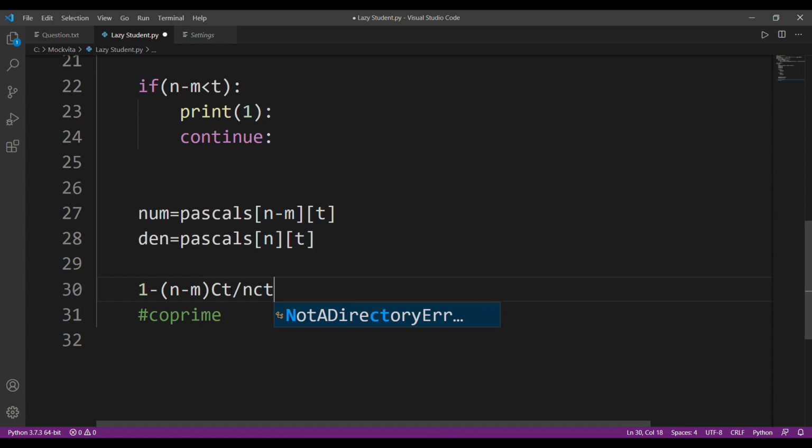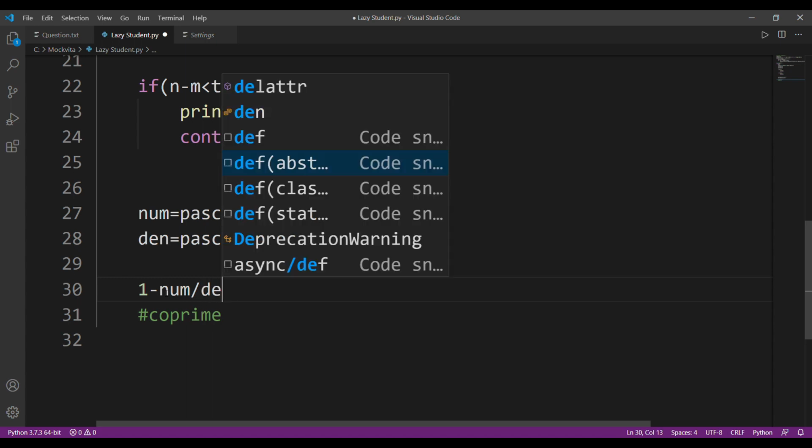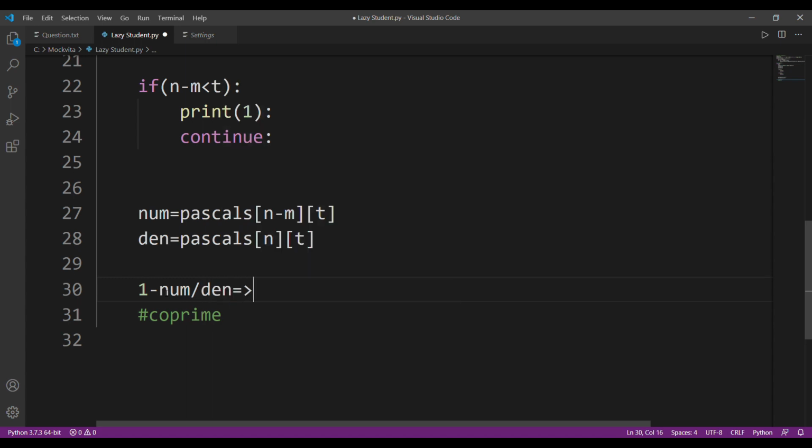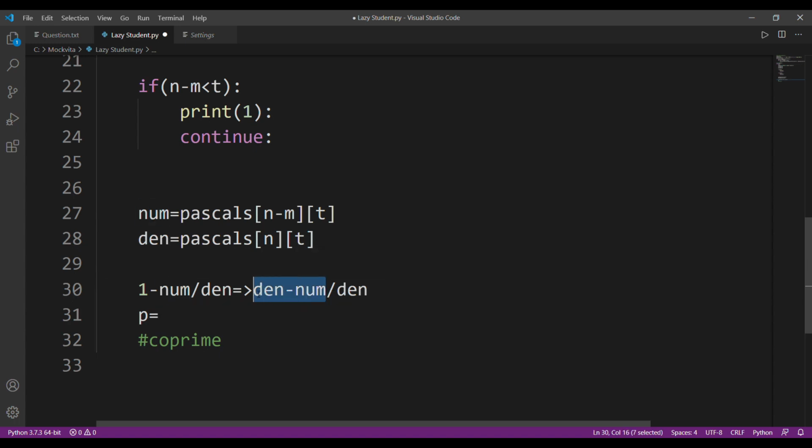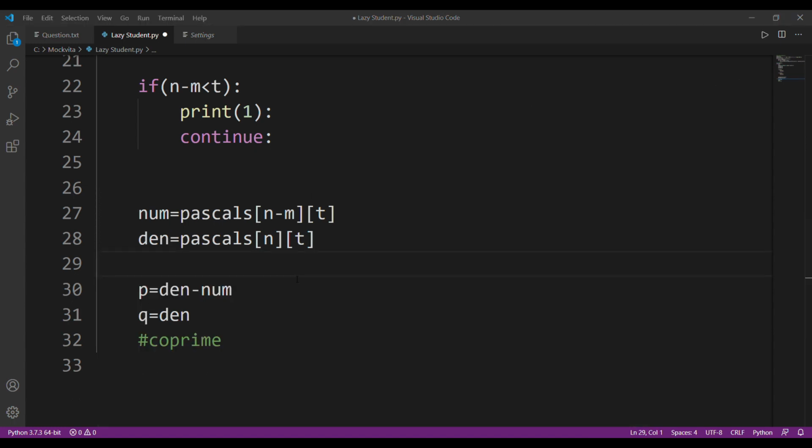Since we have stored n minus m C t into num and n C t into den, I have to solve it, and it will become den minus num divided by den. This will be my p and this will be my q. So the value of p will be equal to den minus num, and the value of my q will be equal to den. All right, because we have to find the probability that Kodu will actually pass the exam. Great. Now I have to find how to make them co-prime.